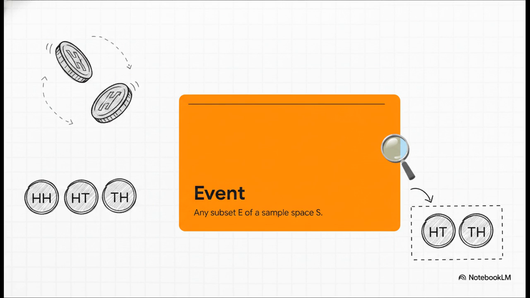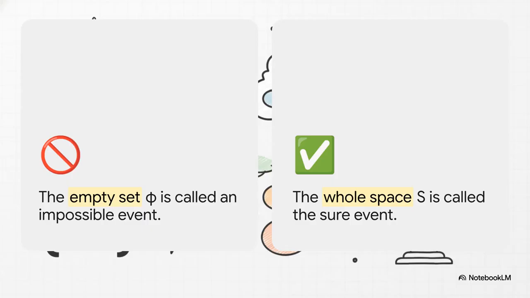An event is just a specific subset of those outcomes. For instance, the event of getting exactly 1 head is literally just the subset containing heads, tails, and tails, heads. We're simply grouping specific outcomes together. Now, we can actually push this definition right to its absolute mathematical extremes. Impossible events and sure events.